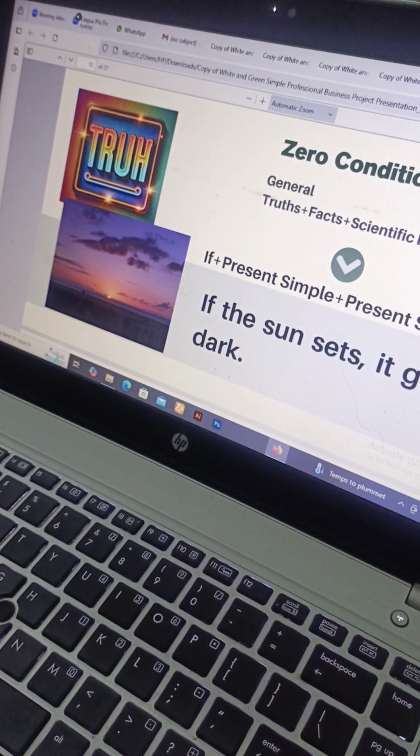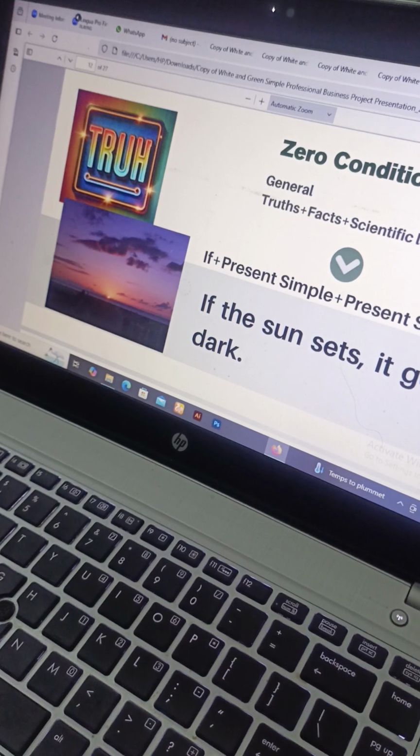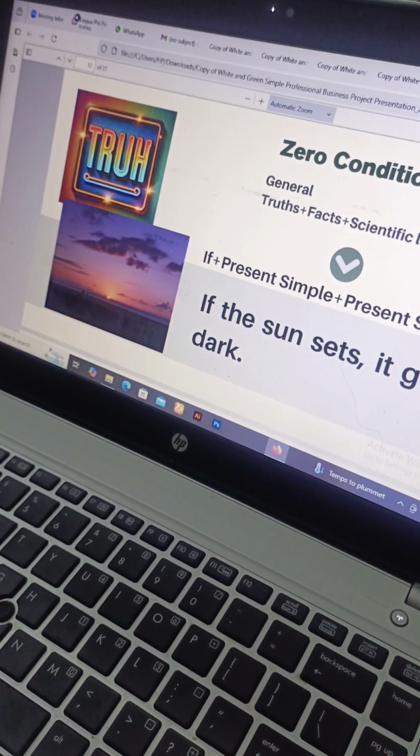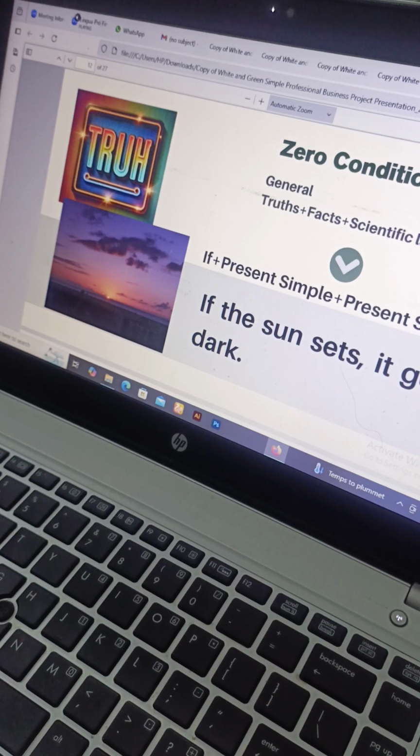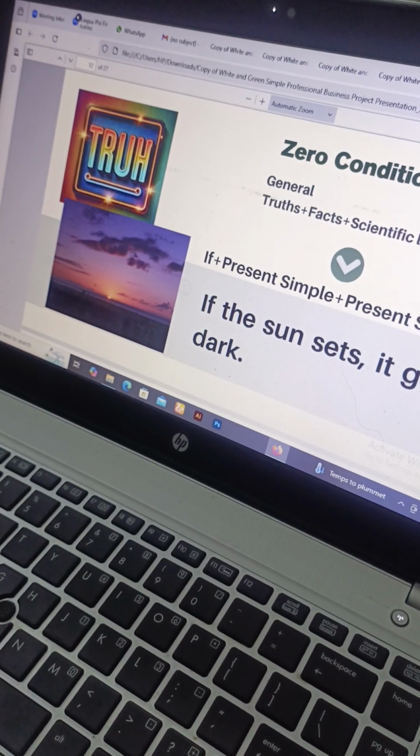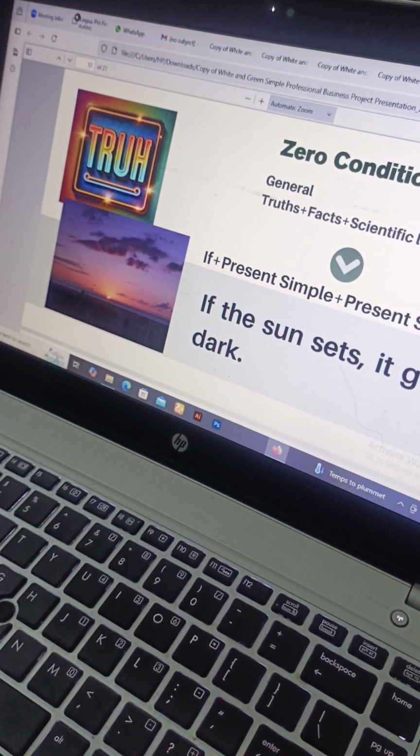Yes, because I have seen this in my daily life. Like when the sun moves away, doesn't it change? The morning light is not there. The light is getting darker. Yes, ma'am, it is so, and we observe it in daily life. When the sun sets, then it will be darker.